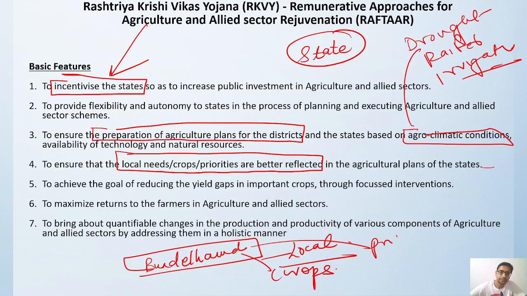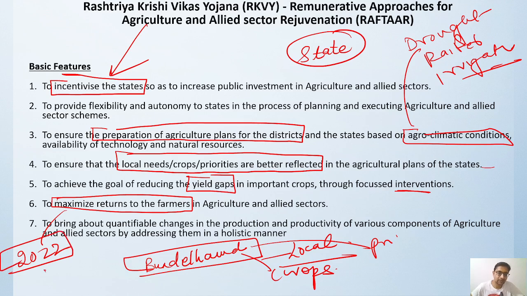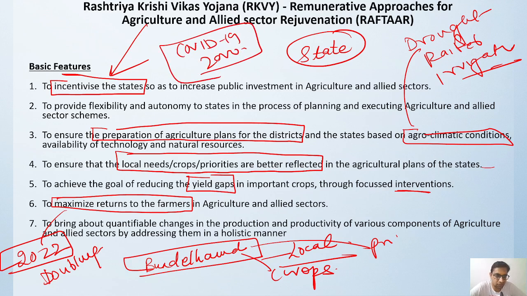Okay, then to achieve the goal of reducing the yield gap in important crops through focused intervention. That means there should not be a very huge yield gap, and yield should keep on increasing in a proper way. And how we can maximize the return to the farmer. We wanted to double the farmer income, right? That was the scheme that we are running, and it had to be achieved by 2022. But because of the COVID-19 pandemic that came in 2020, the target has been shifted further ahead.